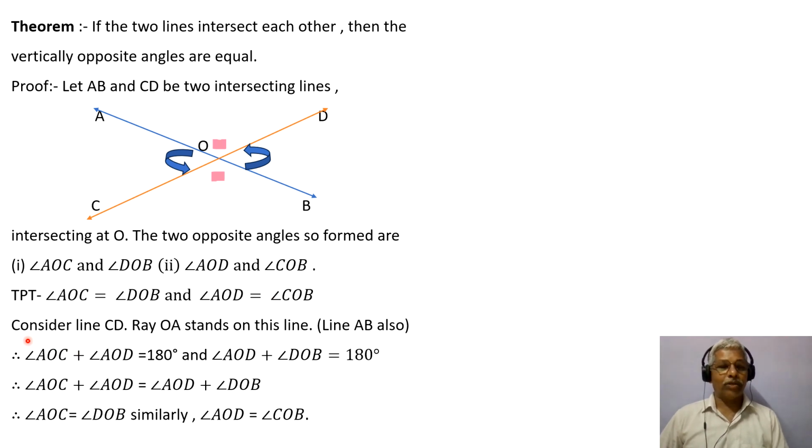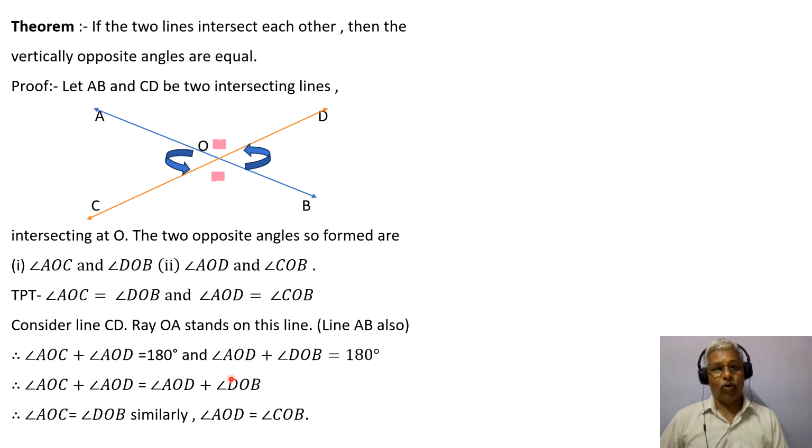Now to prove this, consider line CD. Ray OA is on line CD. This gives rise to two angles, AOC and AOD. So angle AOC plus angle AOD is 180 because they are on a straight line. Now consider line AB, which forms angle AOD and angle DOB.